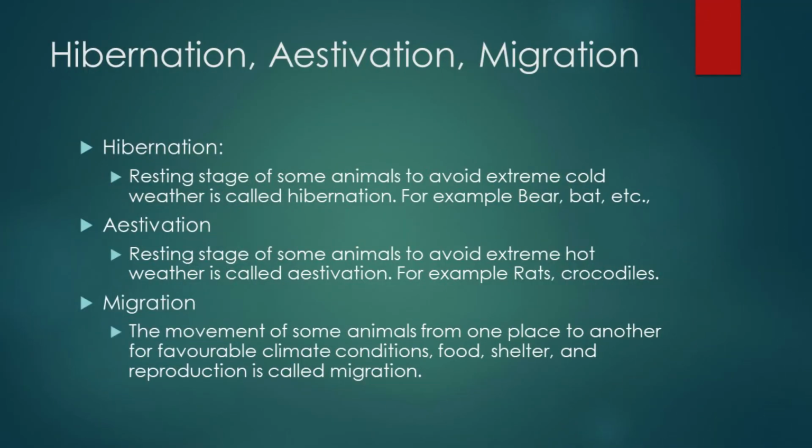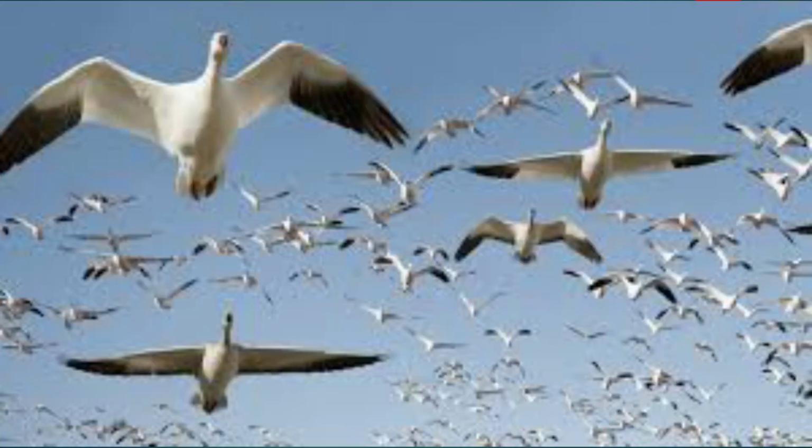Third is migration. What is migration? The movement of some animals from one place to another for favorable climate conditions, food, shelter and reproduction is called migration. You must have heard about Siberian birds, which come to Gujarat also in some season, in the warm season. Why do they come from Siberia? Because there the climate is very cold, they are not able to survive in such cold climatic conditions, so they fly to warm countries for food, shelter and reproduction. This is known as migration.